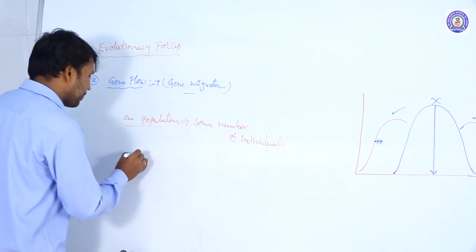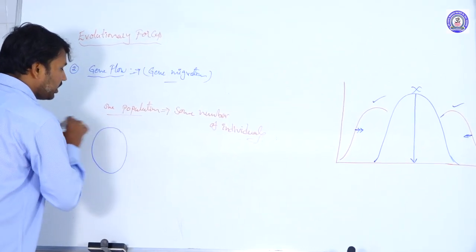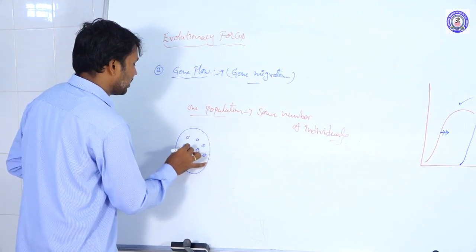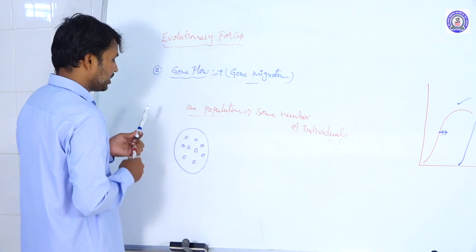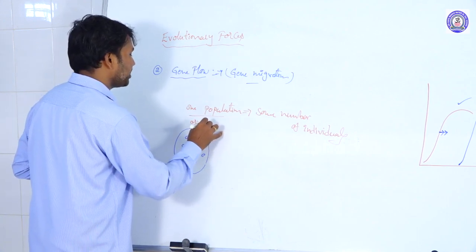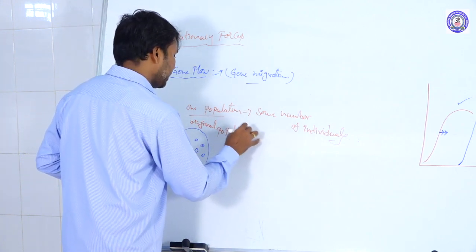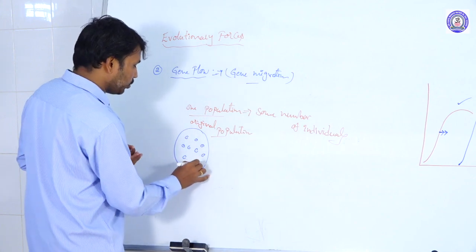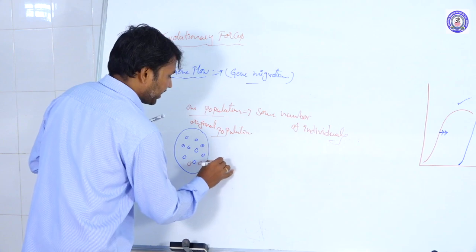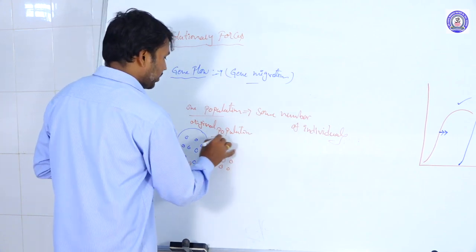For example, here is one population, the original population, in which a number of individuals are present. Some of the individuals from this population, for example these two or three, are separated from this population.